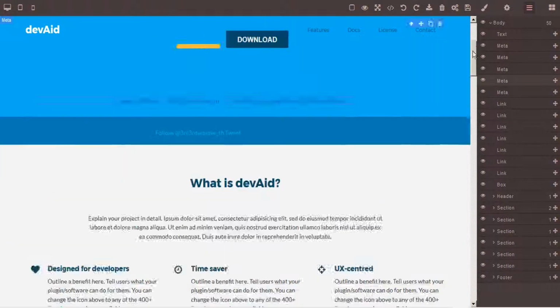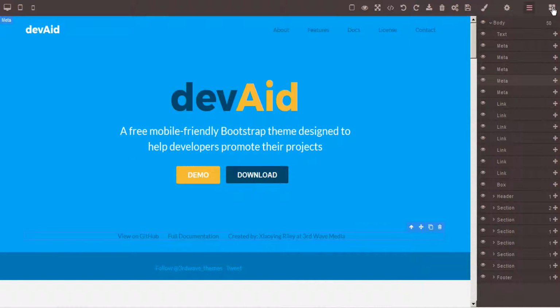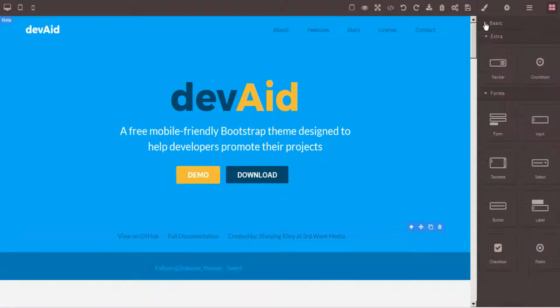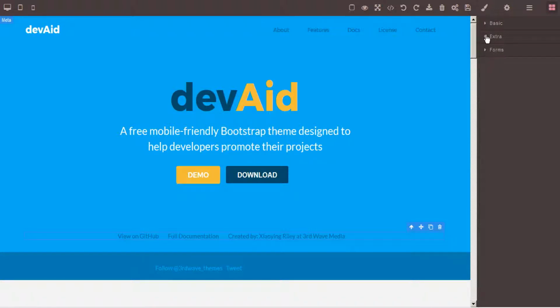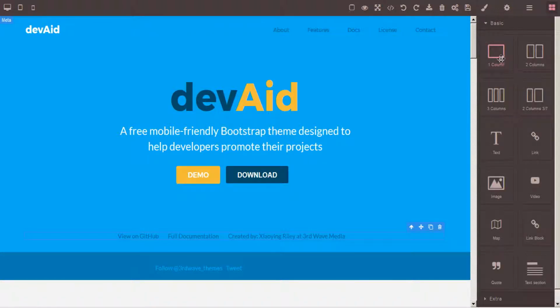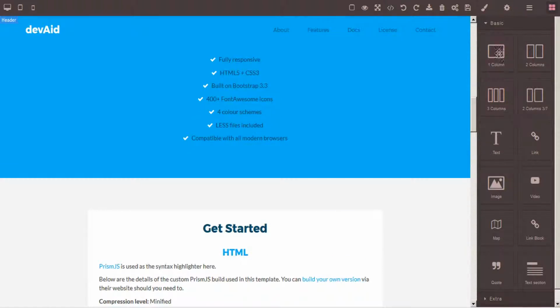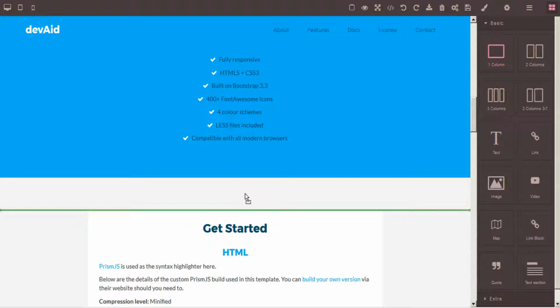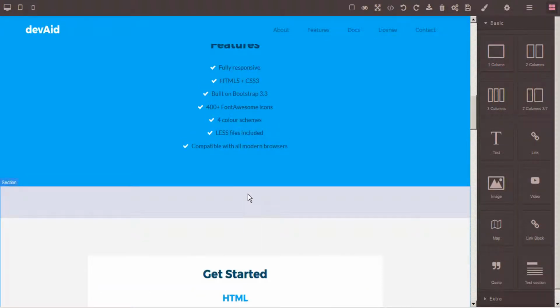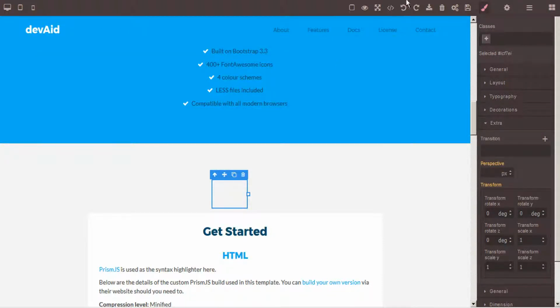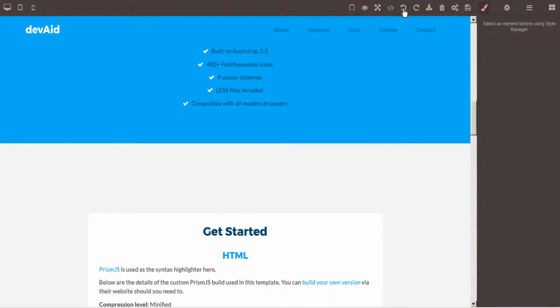So the next tool in our toolbar is in the top right hand corner, and this is the actual Page Elements tool. And this gives us a variety of tools that we can simply drag and drop from the toolbar onto our page. So for example, let's just scroll down a bit here. Let's say we wanted to add a single column here between features and get started. We could just drag that to where we want it and drop. And that gives us a single column here that we can now modify. Let's remove that with the undo button.